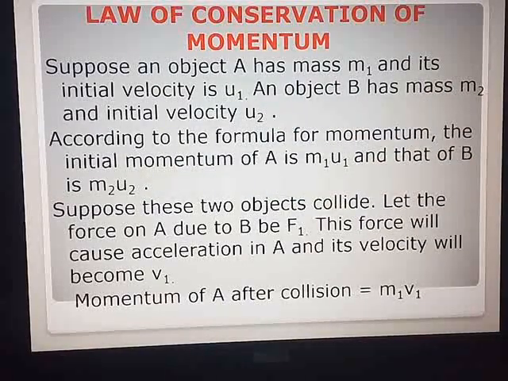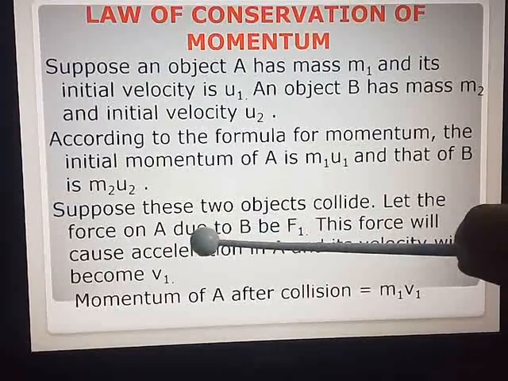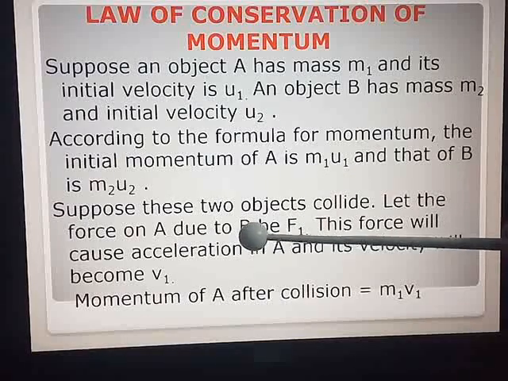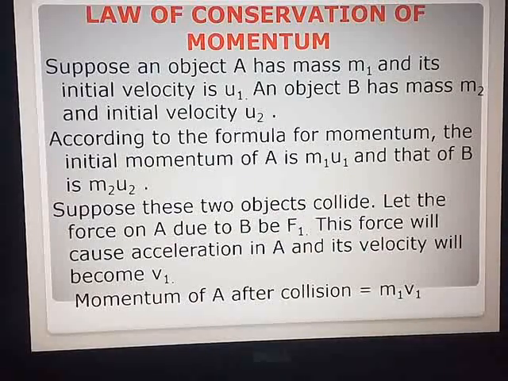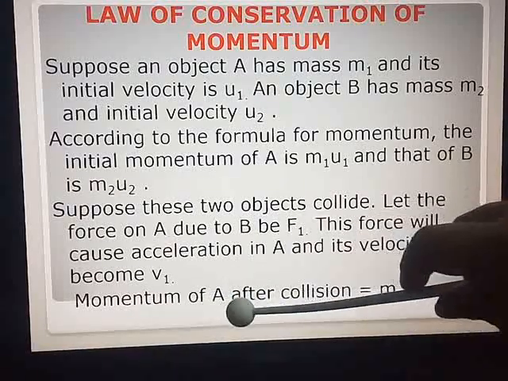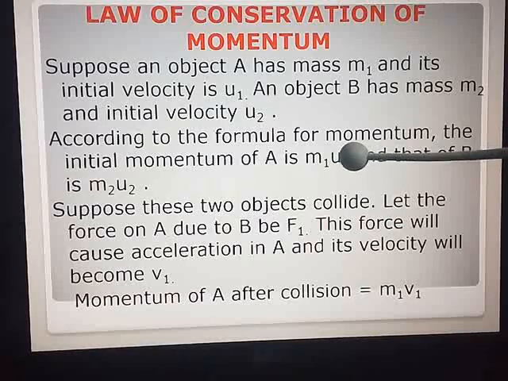and that of B will be m2 u2. Now if these two objects collide with each other, the force on object A due to B we will consider as F1. When this force is applied, surely it will cause an acceleration in object A. What is acceleration? Rate of change of velocity. The initial velocity u1 will become v1, the final velocity. So the momentum of object A after collision will be m1 v1, instead of m1 u1.